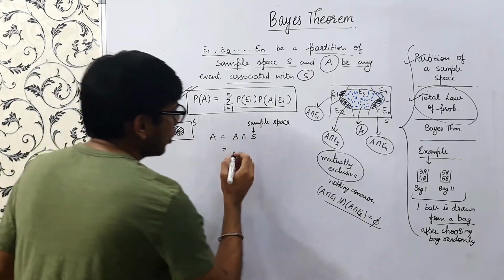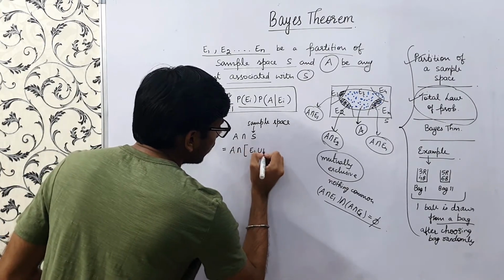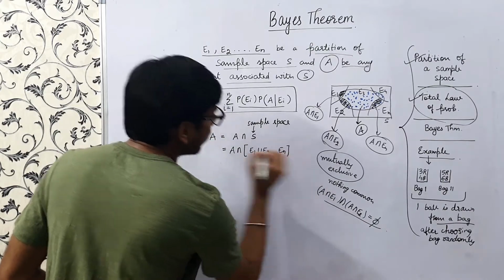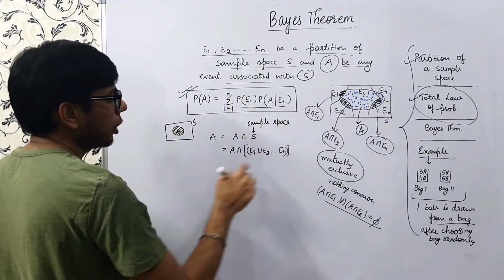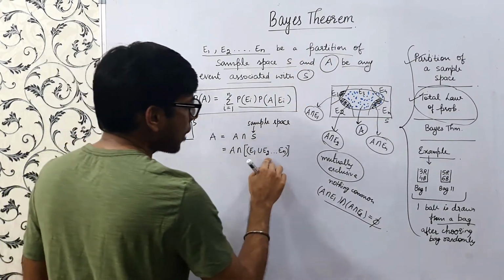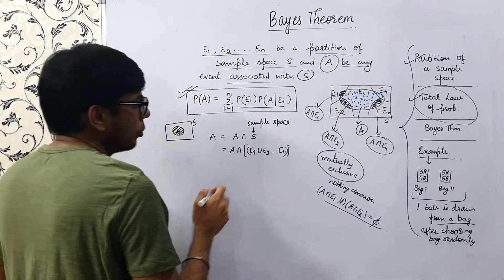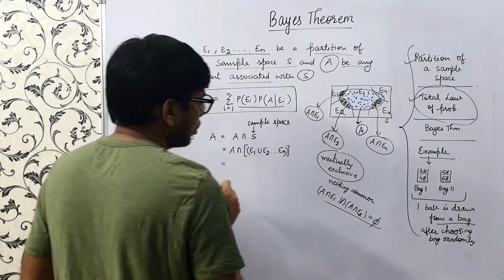This event. So S is nothing but E1 union E2 and so on, because it's a partition, so it's the union of all these events. This is the partition of the sample space S, and all these partition events E1, E2, En are mutually exhaustive and exclusive also.